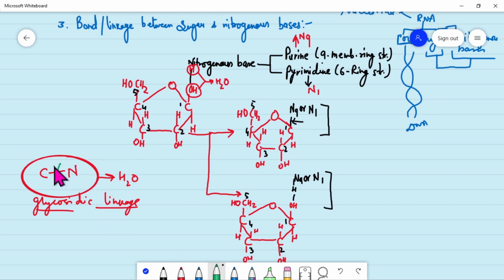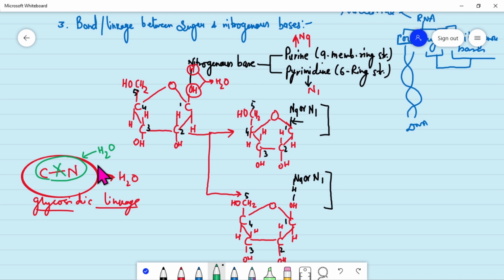Now sometimes this bond between N and C will break, and the splitting of this compound happens when H2O is again added to the compound.